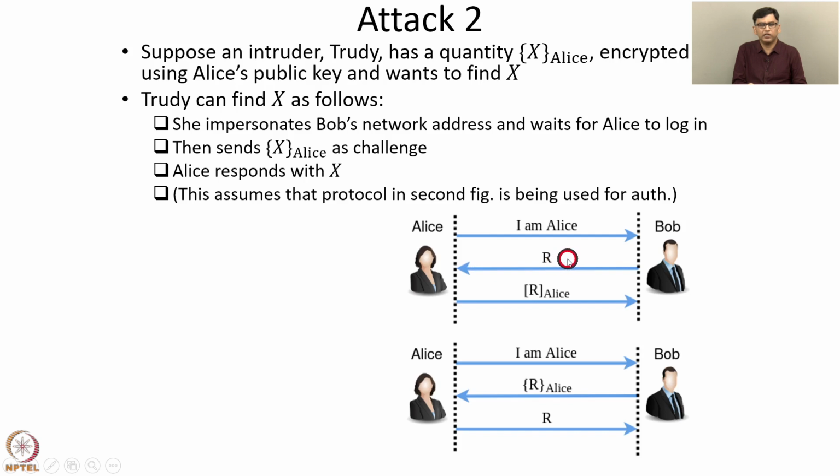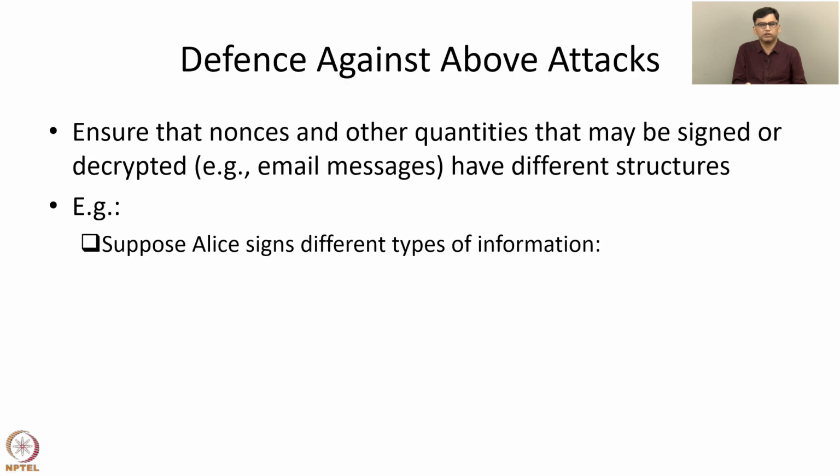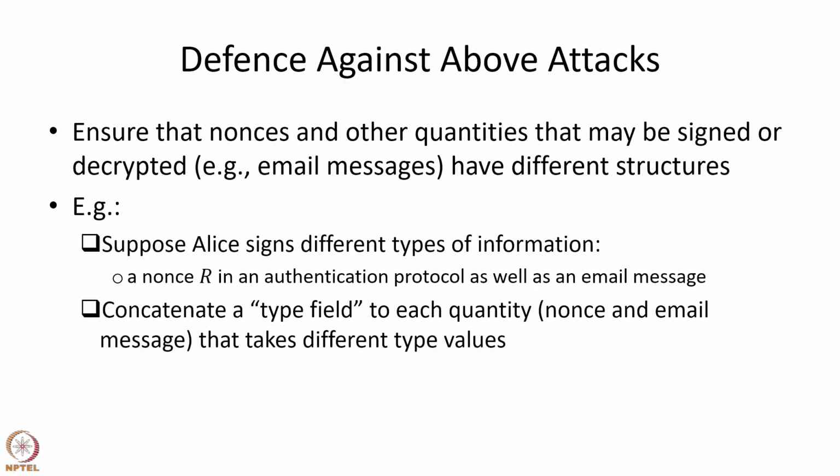So Alice will refuse to sign the message. Similarly, here when Trudy sends X_Alice, Alice will know that this X is not a nonce, but some other kind of quantity, so Alice will not decrypt it. Hence this defense of concatenating a type field works in this case. Using this defense, we can defend against the attacks that we discussed.